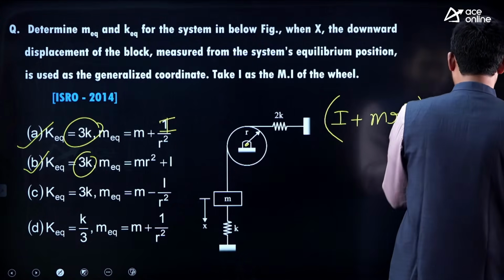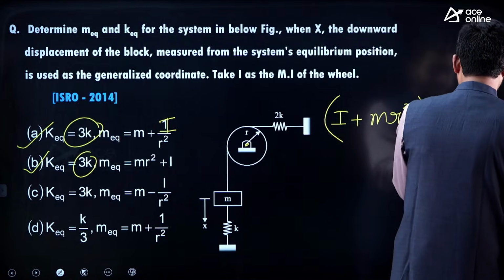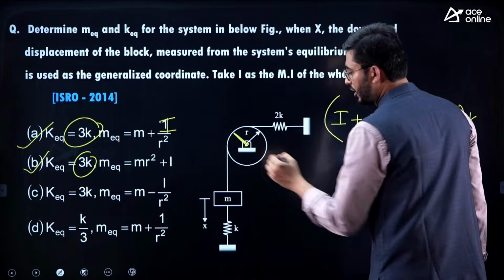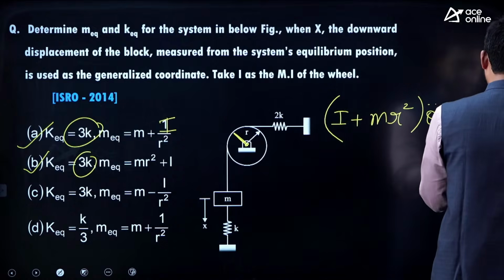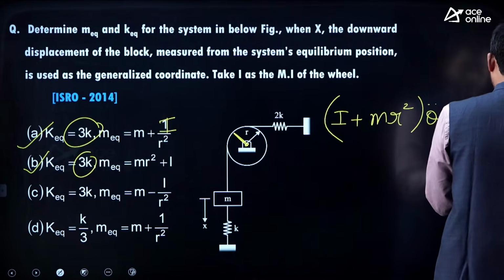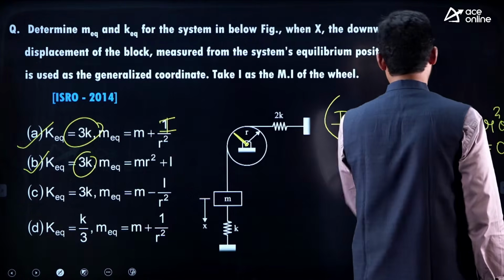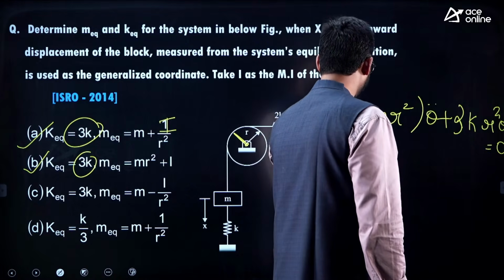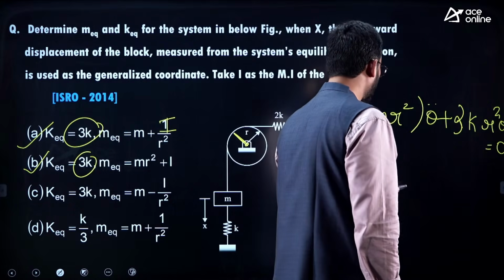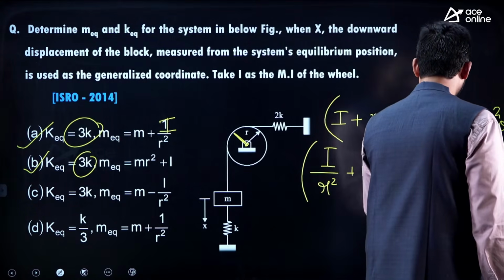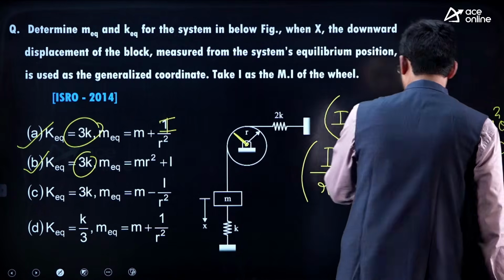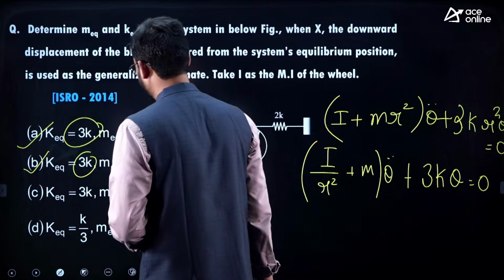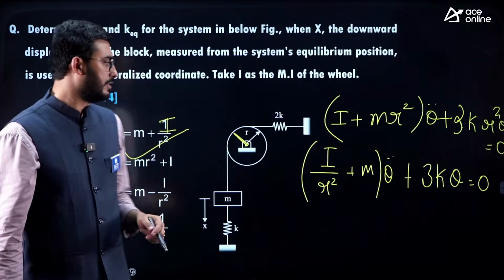So if you add up the stiffnesses, it will be 3 times k, and the perpendicular distance of the spring from the center of rotation is r, that is 3k into square of perpendicular distance into theta equal to 0. So if we cancel out r square, this becomes I by r square plus m into theta double dot plus 3k into theta equal to 0. So option A is the answer, guys. Okay, option A is the answer.